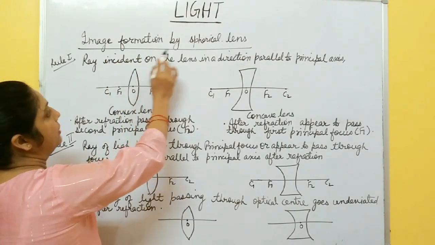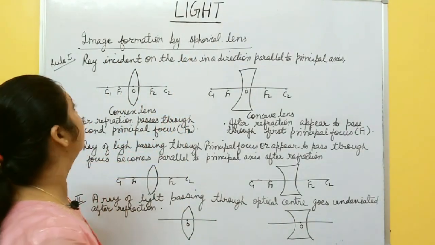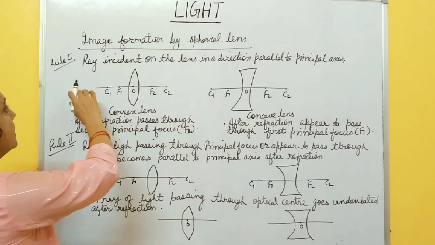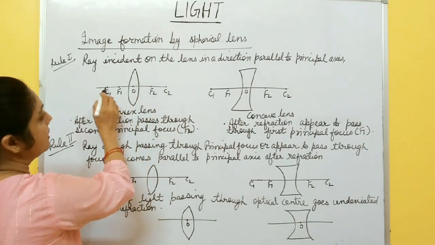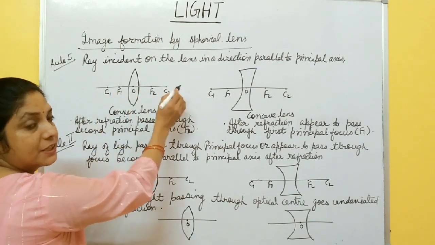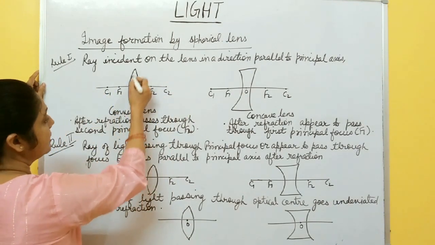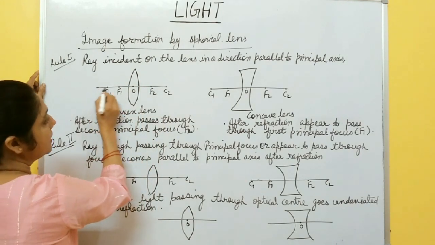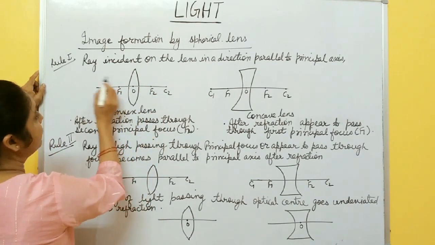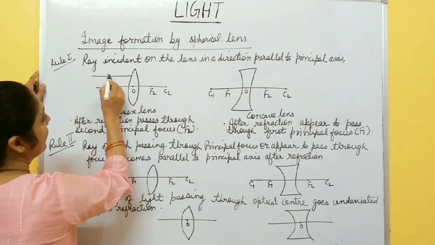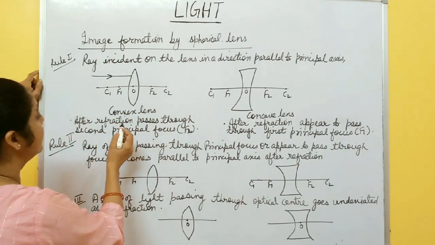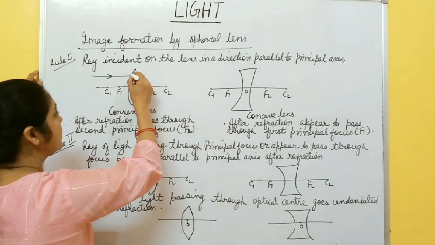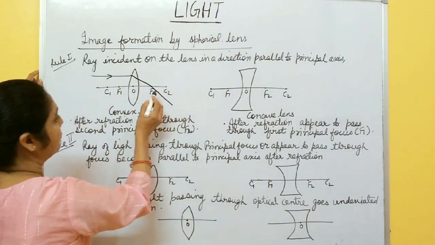Now, rules for image formation by spherical lens. First rule is that if a ray of light is incident on the lens in a direction parallel to the principal axis, suppose this is convex lens and this one is principal axis, right? If a ray of light is incident parallel to this principal axis, then in case of convex lens, after refraction it passes through second focus.